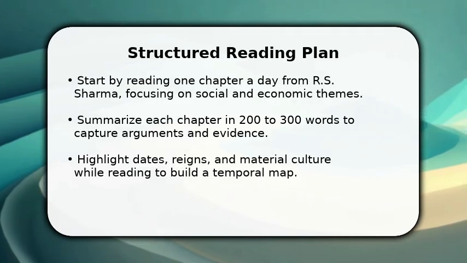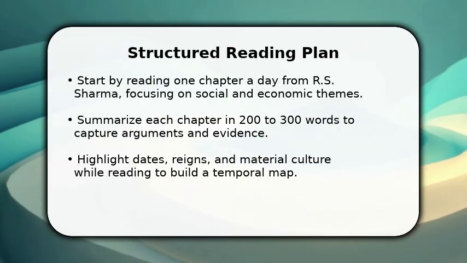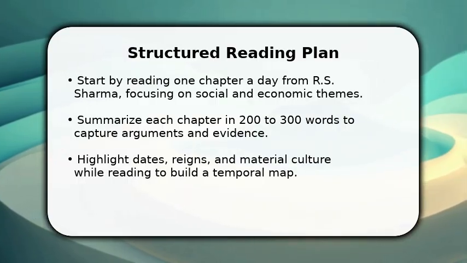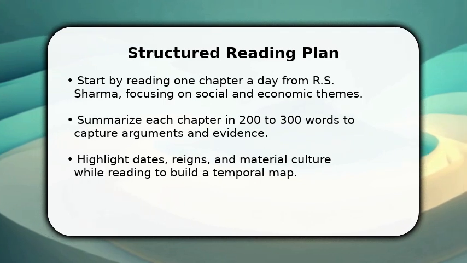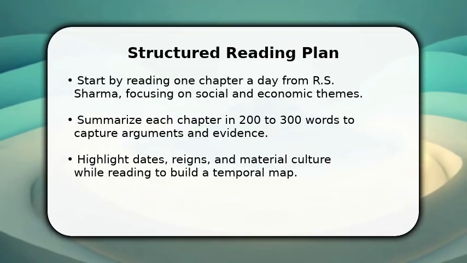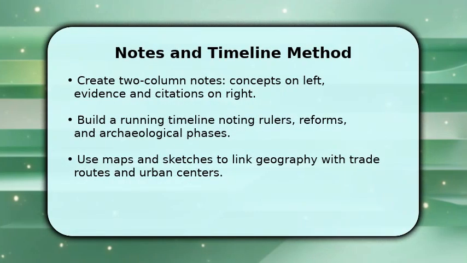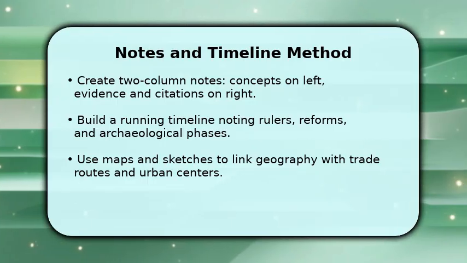quickly. Highlight dates, reigns, and material culture while reading to build a temporal map that links politics to economy and society. After every 3 chapters, pause to synthesize connections between agrarian change, urbanization, and state formation. Create 2-column notes, concepts on left, evidence and citations on right to separate interpretation from proof.